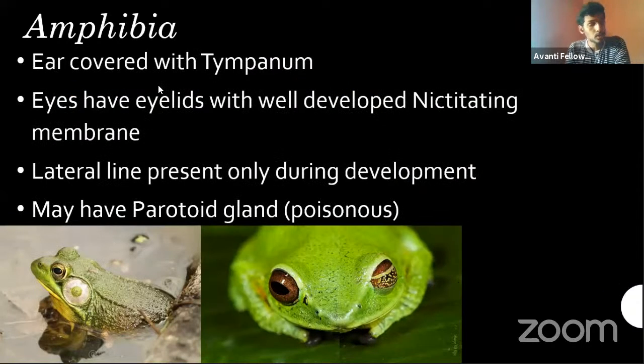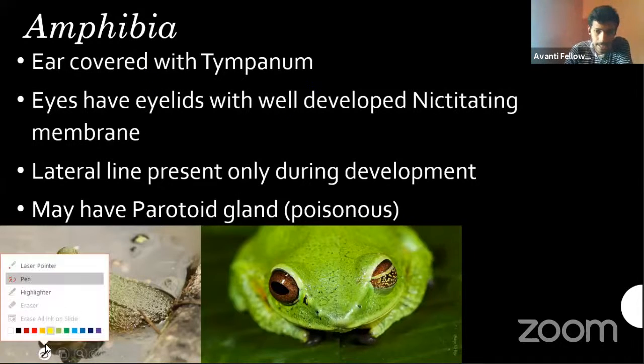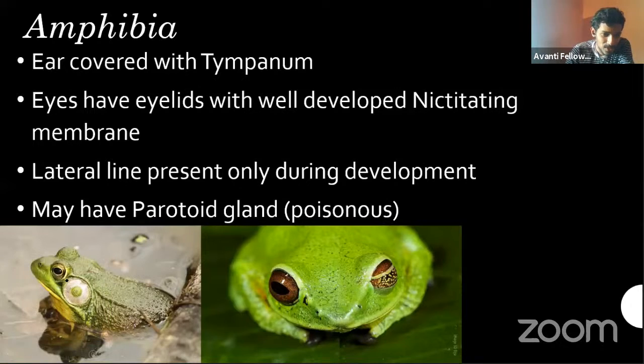Next one, some other characters. They have ears, and the ear is covered with a tympanum. As you can observe here, this is called the tympanum. What does it represent? This tympanum represents the middle ear portion. We also have the tympanic membrane, right? We have exactly the same kind in our middle ear, but it's completely open to the surrounding. So that means they can hear what you are talking, all the things.